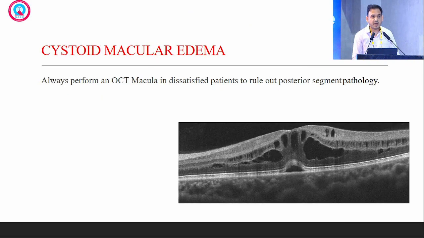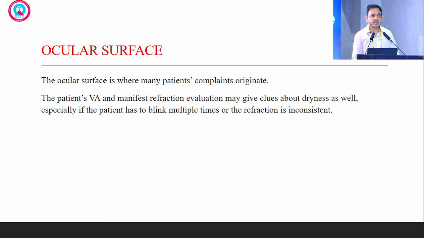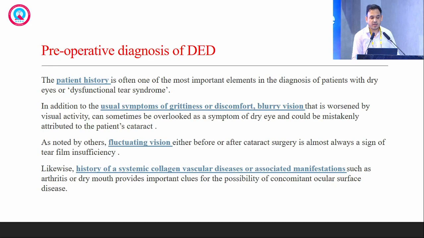Cystoid macular edema is another important factor. Sometimes the anterior segment is perfect, but the OCT macula shows there is CME in the postoperative period, and that can be easily treated with NSAIDs and the vision can be restored. Ocular surface is another important factor. You should look preoperatively at the patient history, symptoms of grittiness, discomfort, and blurry or fluctuating vision.